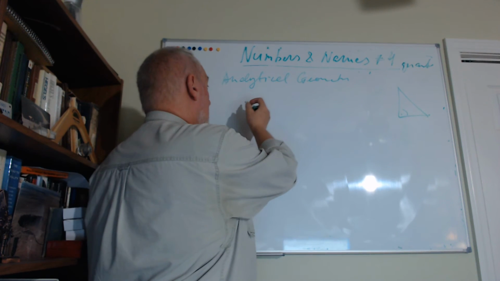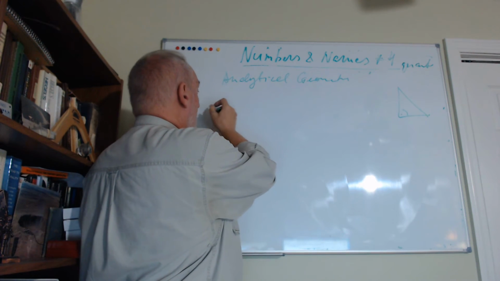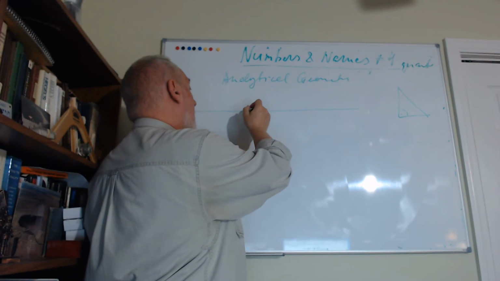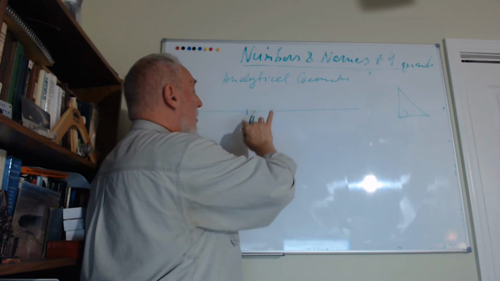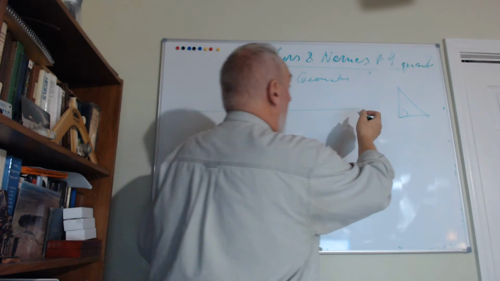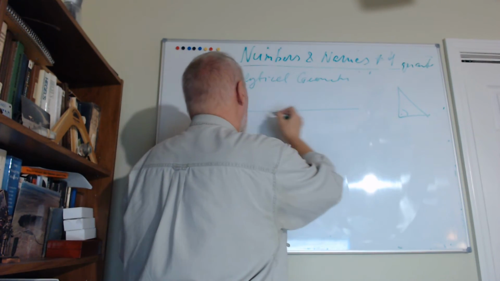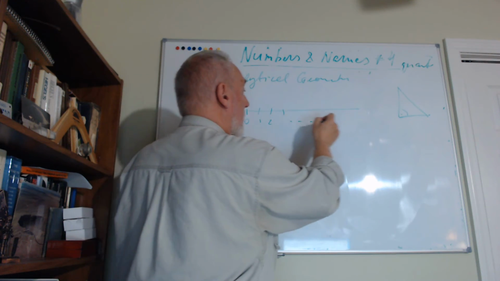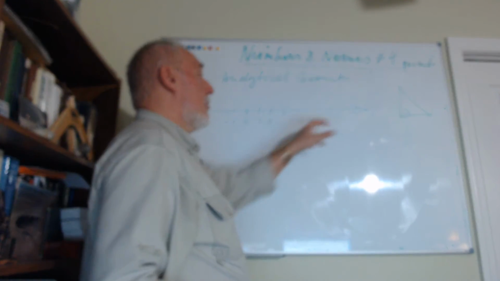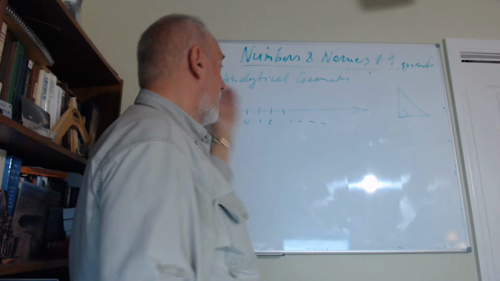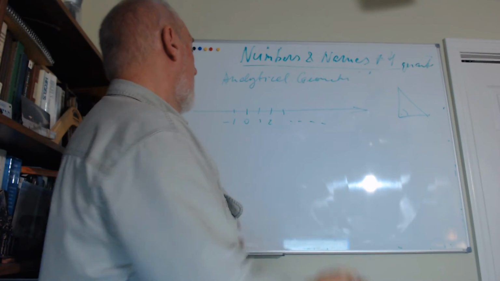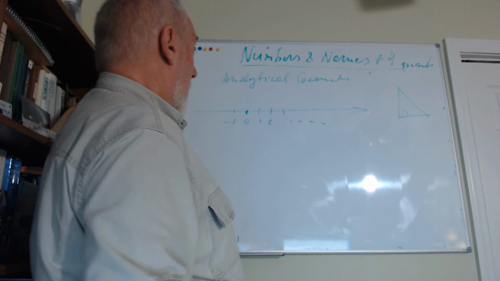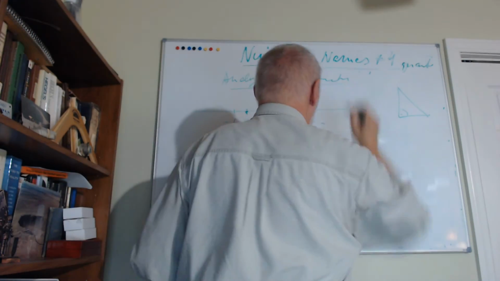So analytical geometry starts from the straight line, and it transforms it into a number line. So 0, 1, -1, 2, whatever. And we usually put an arrow here. This is the positive direction, this is the negative direction, and this is the 0 point.